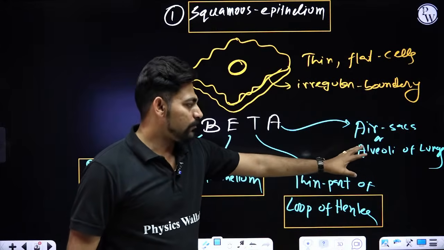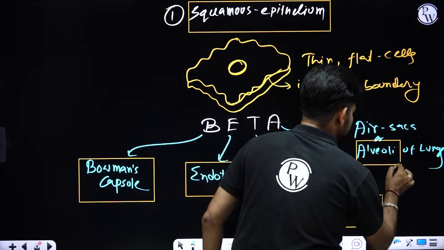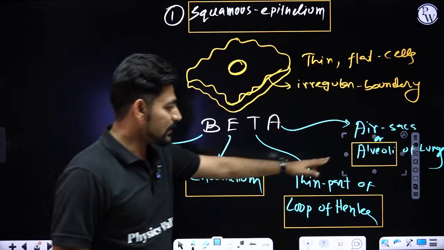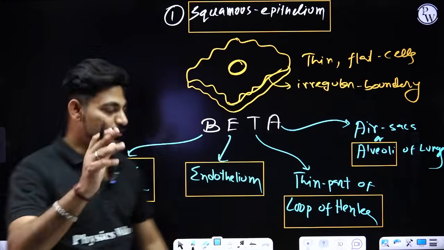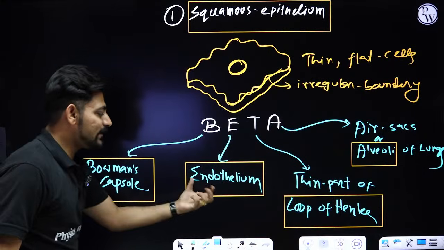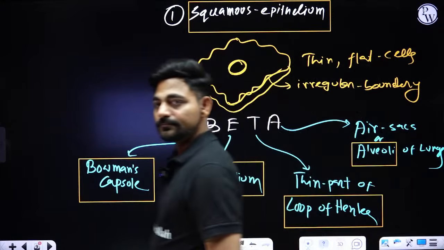And all of us also know that the air sacs of lungs through which we exchange gases are called alveoli. My question was, who knows about Bowman's capsule and endothelium? Can you give the answer in the comment section?